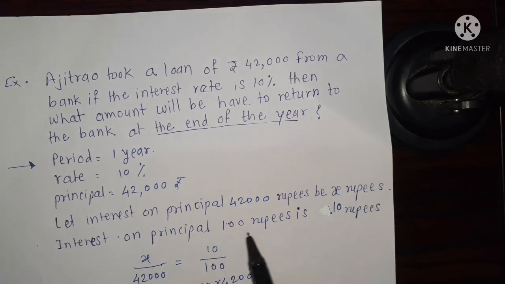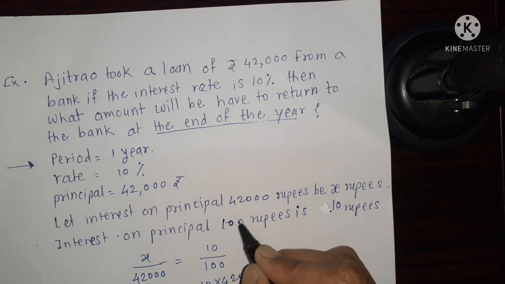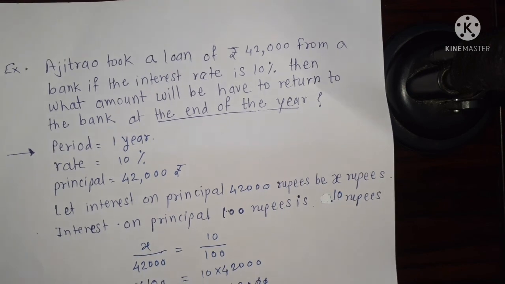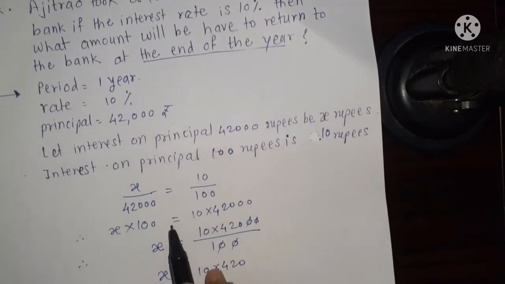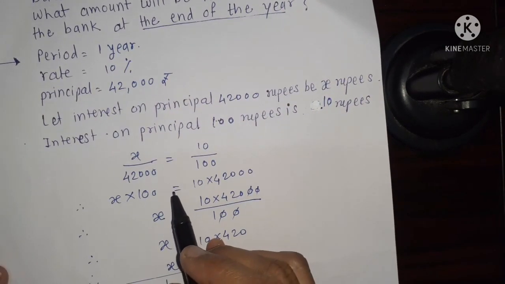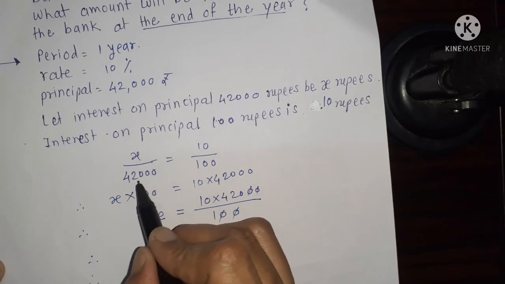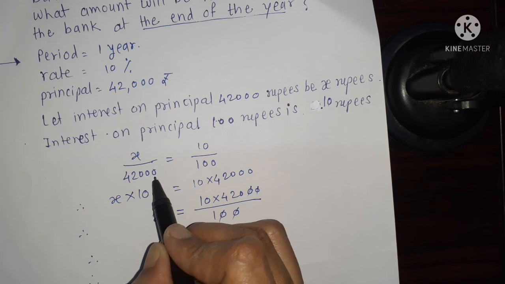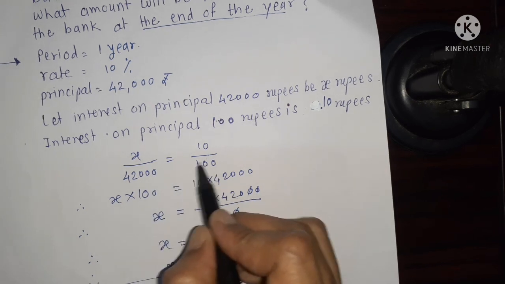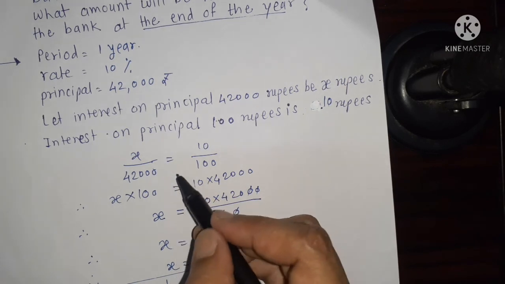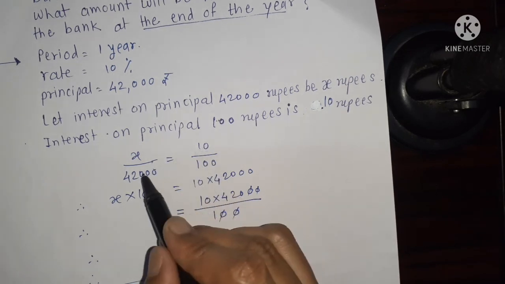Interest on principal 100 rupees is 10 rupees. Let us write the ratio of interest to principal in two ways. X out of 42,000 principal and 10 out of 100 principal. We can obtain an equation by cross multiplication.